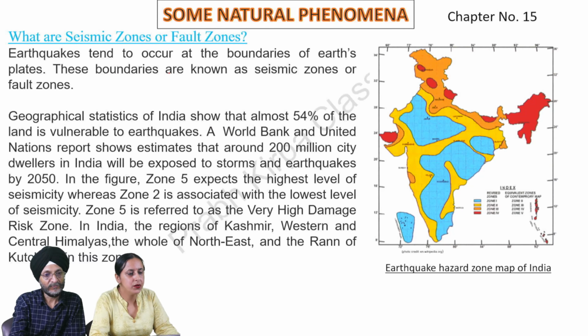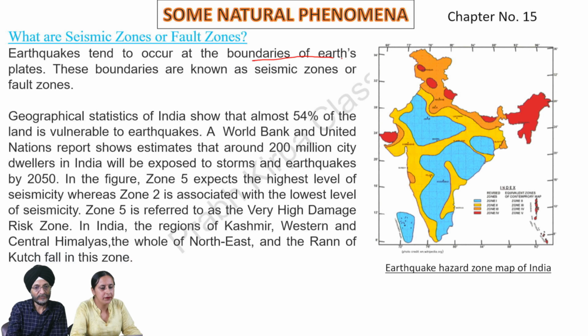What are seismic zones or fault zones? Earthquakes tend to occur at the boundaries of Earth's plates. These boundaries are known as seismic zones or fault zones. Geographical statistics of India show that almost 54% of the land is vulnerable to earthquakes. A World Bank and United Nations report estimates that around 200 million city dwellers in India will be exposed to storms and earthquakes by 2050.